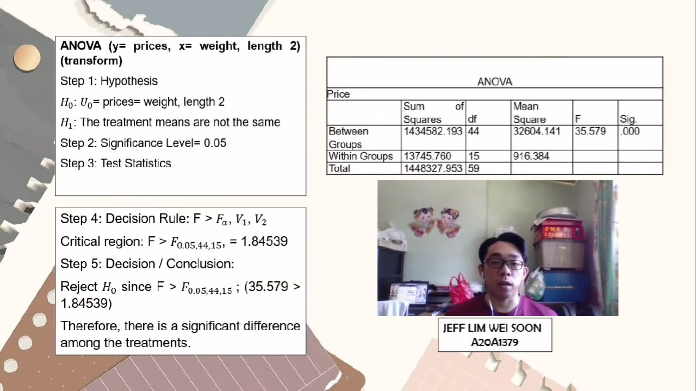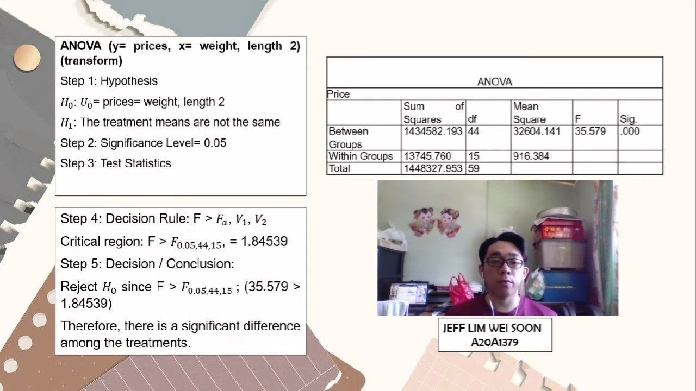Next, ANOVA. Step 1, hypothesis: H0, mu of price equal to weight and lag 2. H1, the treatment means are not the same. Step 2, significance level is equal to 0.05. Step 3, test statistic. Step 4, decision rule: F bigger than F alpha, V1, V2.